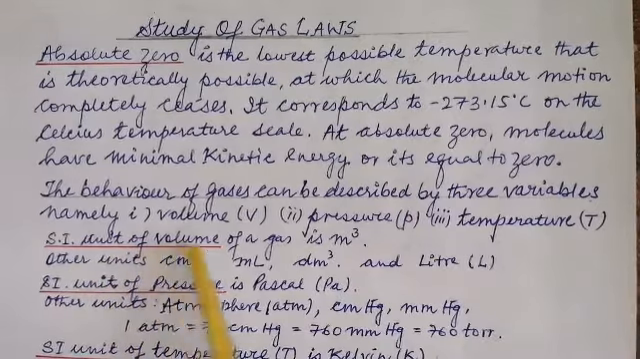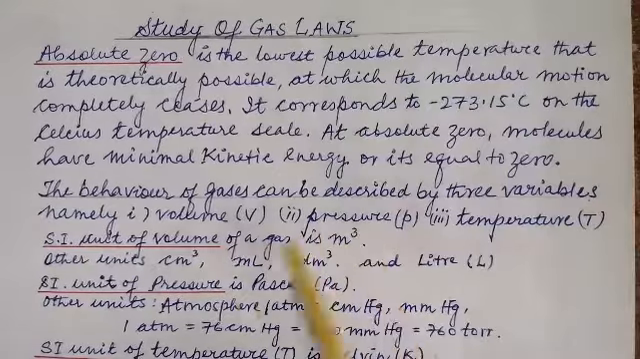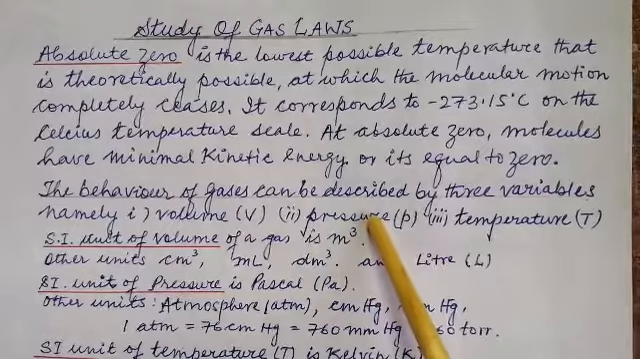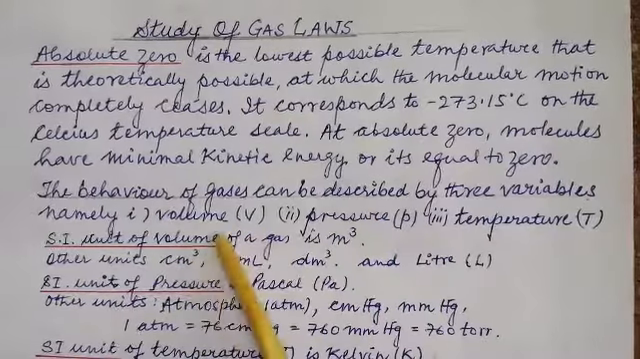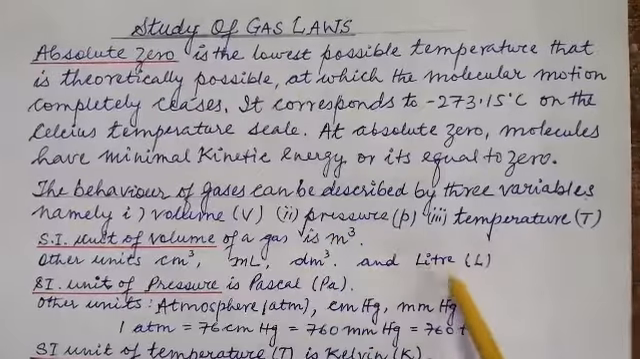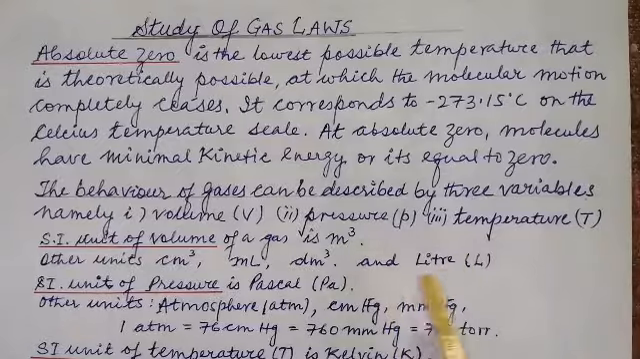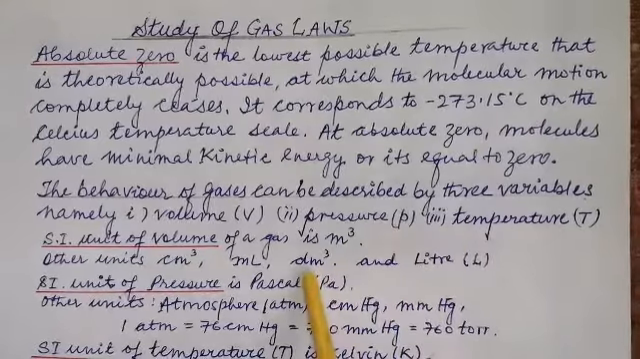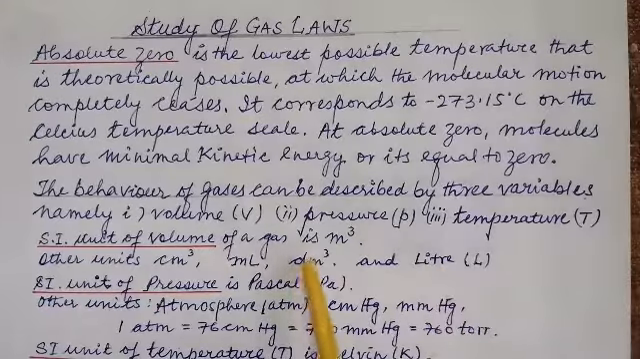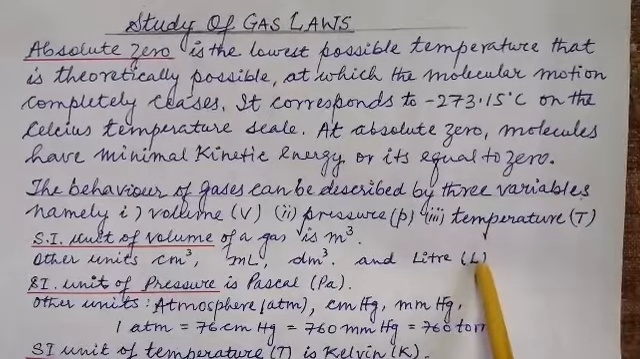The SI unit of volume of a gas is meter cube. But it is seen in the numericals, it may not be given in meter cube. They might mention centimeter cube, milliliter, decimeter cube, and liter. You have to be acquainted with these units as well. Keep in mind, 1 decimeter cube equals 1 liter. Is that clear? 1 decimeter cube equals 1 liter.